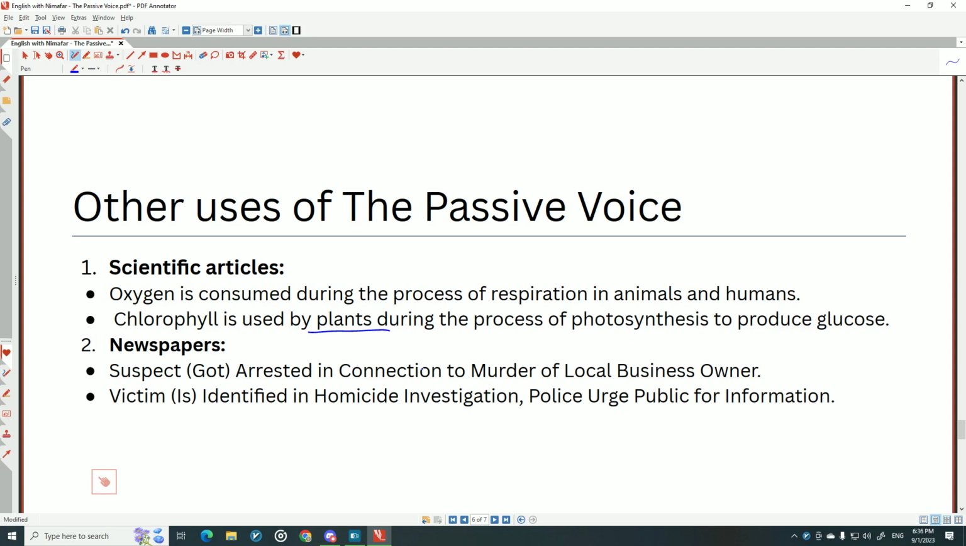Chlorophyll is used, oxygen is consumed. And in newspapers, it's very common. For example, in newspapers, they try to make it as short as possible. The titles, they try to make them as short as possible.